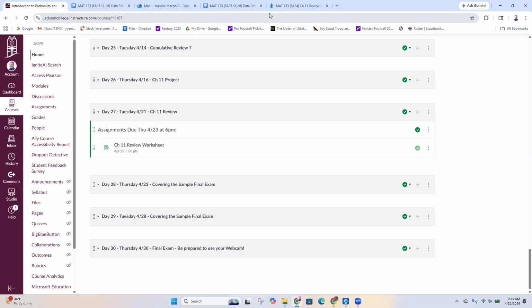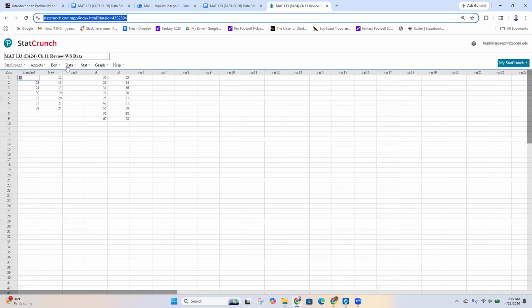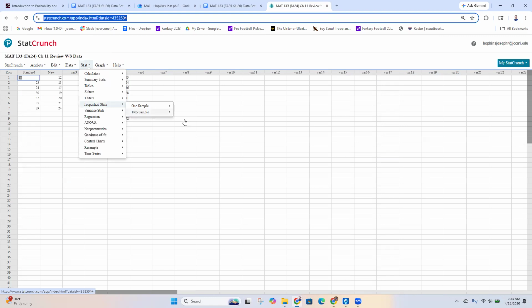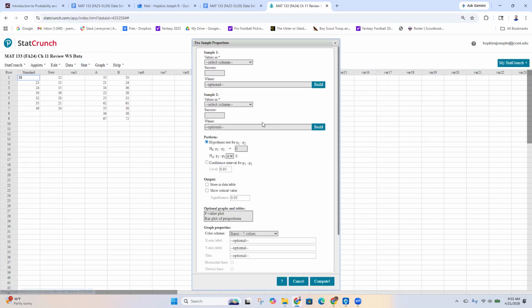Page 260, we will need it, but over here I've got stat, proportion stats, two sample. So do I want two sample with summary or two sample with data? Oh, I have the data. So maybe we can do it.